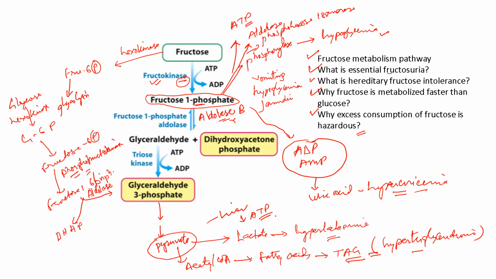So these are some of the explanations in relation to fructose metabolism. Here we have seen the fructose metabolic pathway, then what is essential fructosuria. We have talked about what is hereditary fructose intolerance, and we have tried to explain the symptoms: vomiting, hypoglycemia, and jaundice.